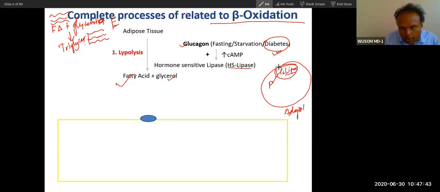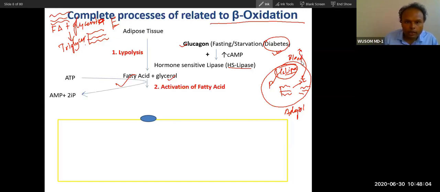Now this hormone sensitive lipase present inside the adipocyte will break the triglyceride into glycerol and fatty acid. So this glycerol and fatty acid will come out of the adipocyte into the blood, and from the blood it will reach an organ, liver or muscle. In liver or muscle, this fatty acid will be converted into fatty acyl coenzyme A.